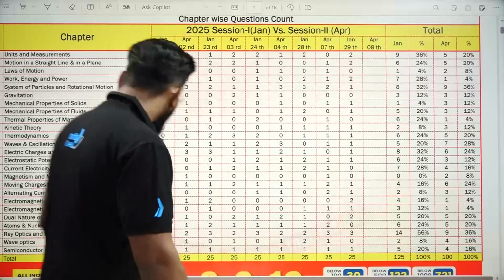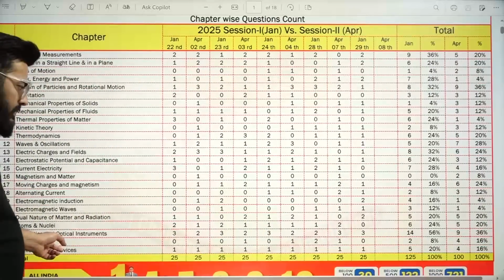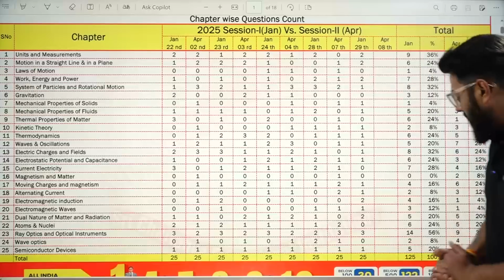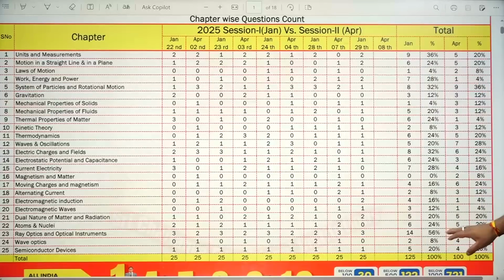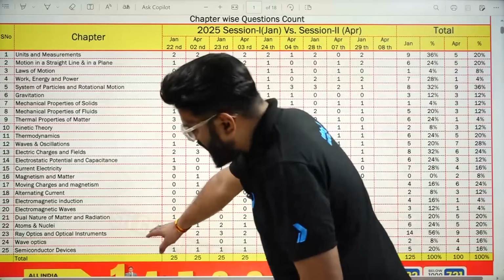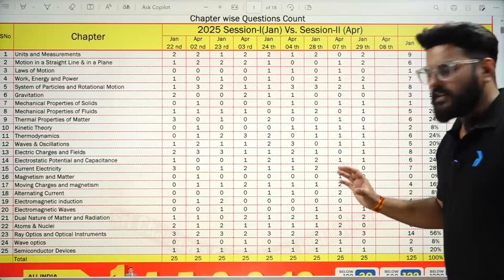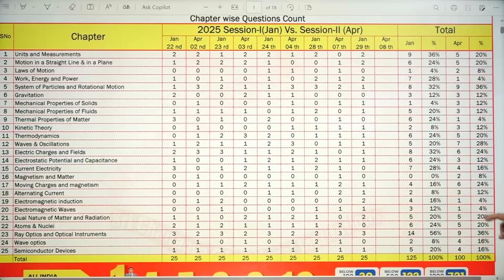See, 56%, what actually this is atoms and nuclei. Okay, no, sorry, this is ray optics and optical instruments. So in the January attempt, you had a very high weightage of questions being asked from ray optics and optical instruments. In the April attempt, this has reduced to 36%, but still it has quite a good number of questions. There are around 9 questions out of a total of 100.